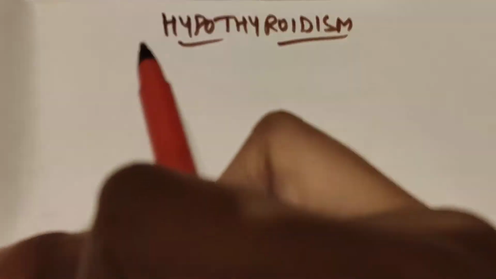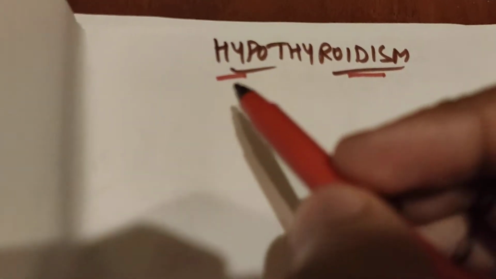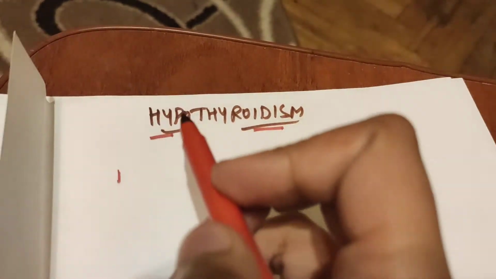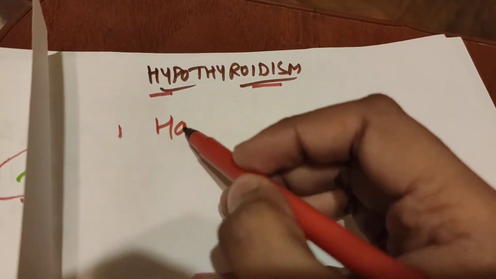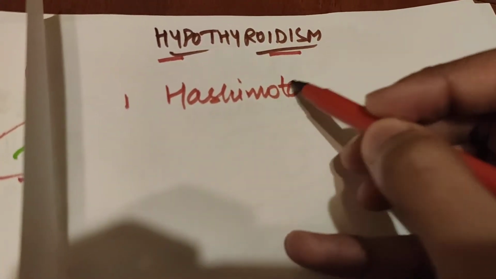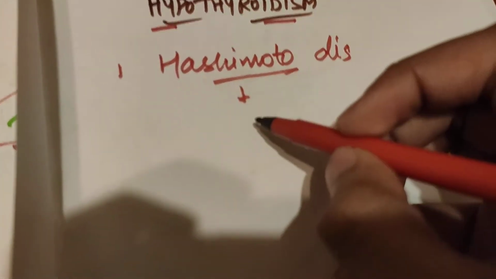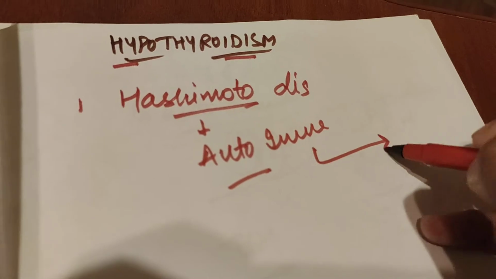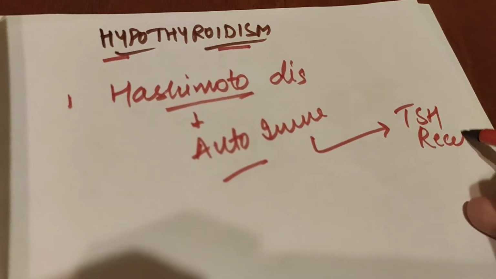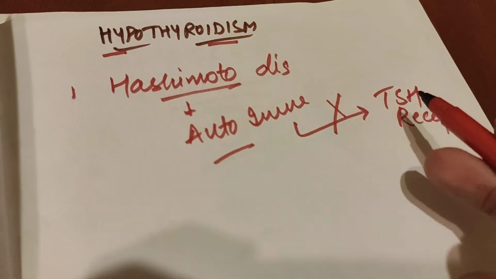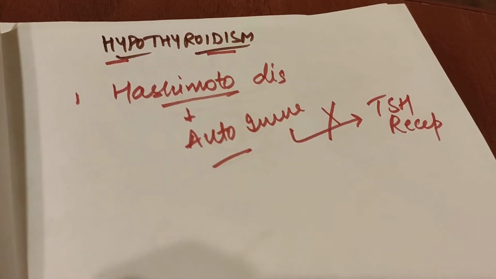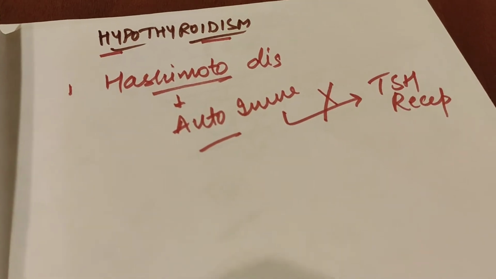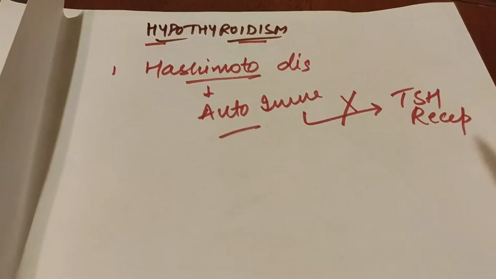Then there is hypothyroidism. Hypo means less thyroid hormone. Now if we relate this to Graves' disease: in Graves' disease, there was an autoimmune disease. In hypothyroidism, the autoimmune disease name is Hashimoto disease. In this disease, what happens? Here also autoimmune antibodies are formed, and these will also act on TSH receptors. But here what will happen? It will block them. Instead of stimulating as in Graves' disease, it will block them. So it destroys the gland rather than stimulating it.